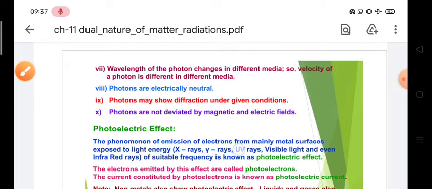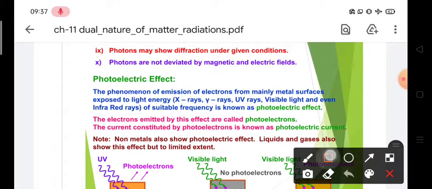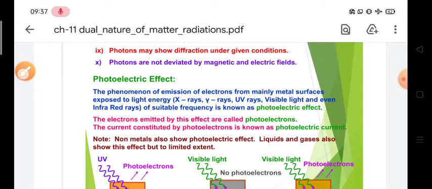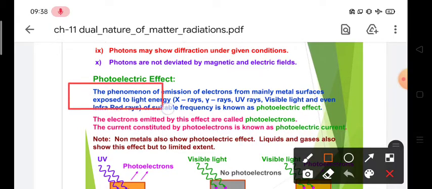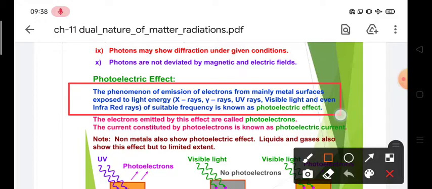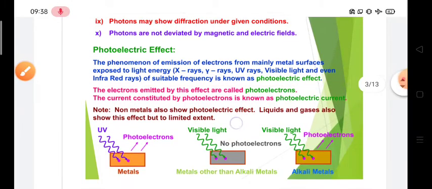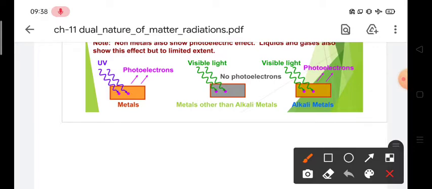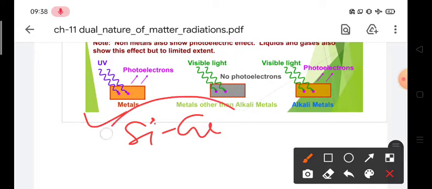Next property is called photoelectric effect. So understand what is photoelectric. It says that the phenomenon of emission of electrons from mainly a metal surface exposed to some energy is called the photoelectric effect. Actually it says that if we have some kind of metal, suppose here some metal is given, it may be iron or it may be anything. The best materials are suitable, that is silicon, germanium, etc. Semiconductors you can say, but here we are talking about metals.